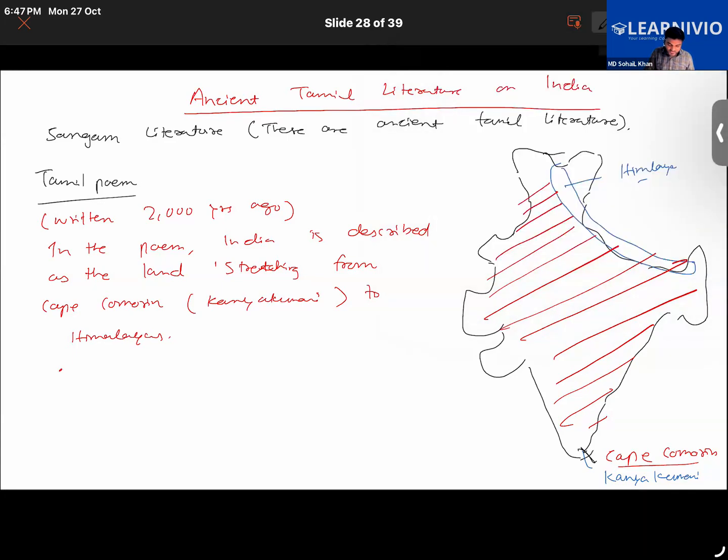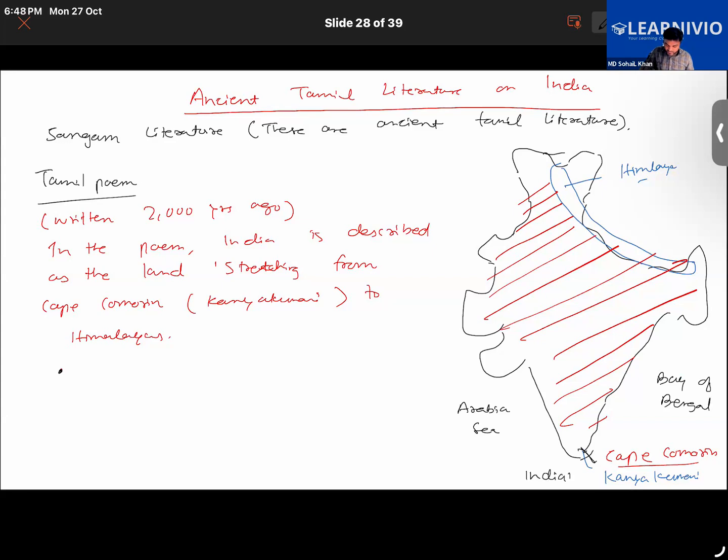The poem also mentions that India was surrounded by ocean on the east and the west. Like here we have the Arabian Sea, here we have the Bay of Bengal and the Indian Ocean.